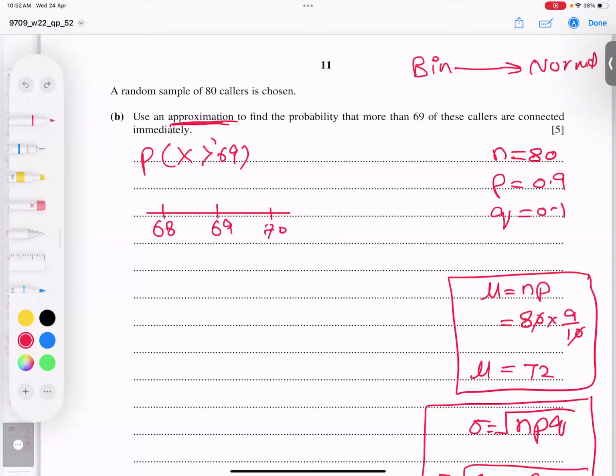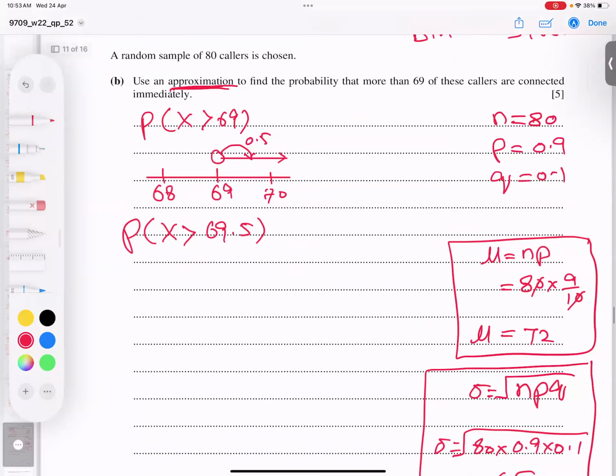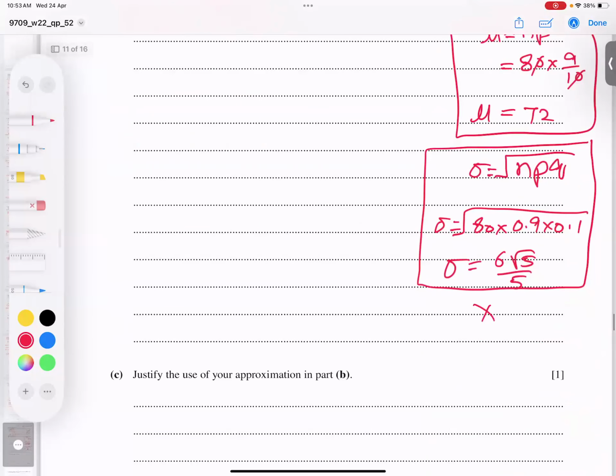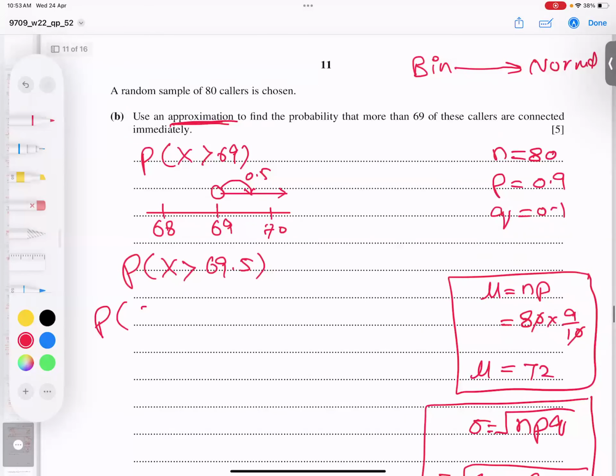Follow it: x is bigger than that, bigger means going this way, so I will add 0.5. So x is bigger than 69.5. This is my target. Now we have a special formula: x minus mean over deviation gives the z value. We have the mean, the deviation, and x as well. So I'm writing here z as the converted value.